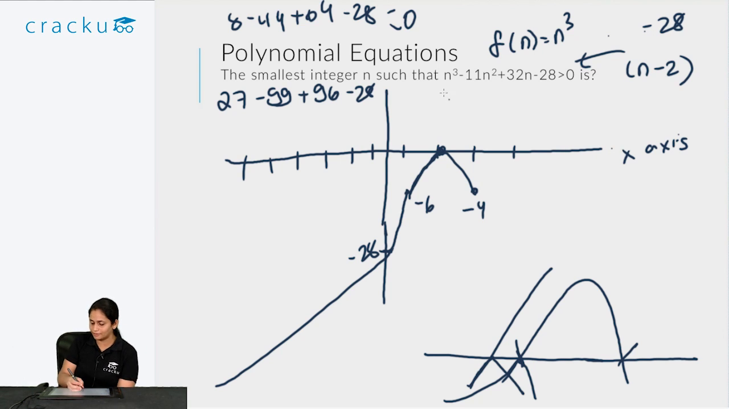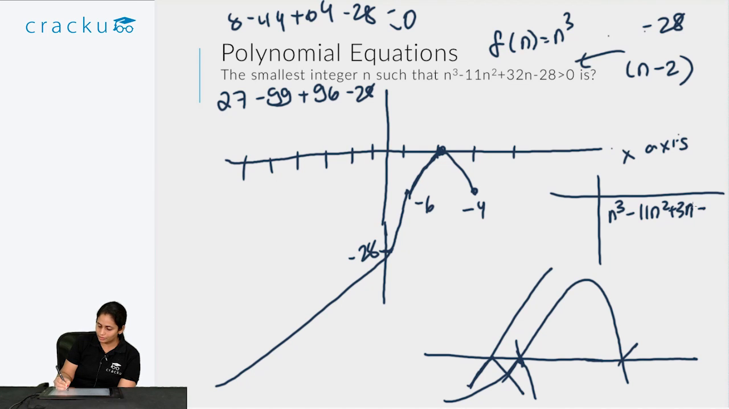If I divide this equation by n minus 2, to divide polynomial equations you have to use the long form like this. So you have n cube minus 11n square plus 32n minus 28, and you have to consider n minus 2. Then say multiply this by n square. So I get n cube minus 2n square. So n cube cancels. So I get minus 9n square plus 32n.